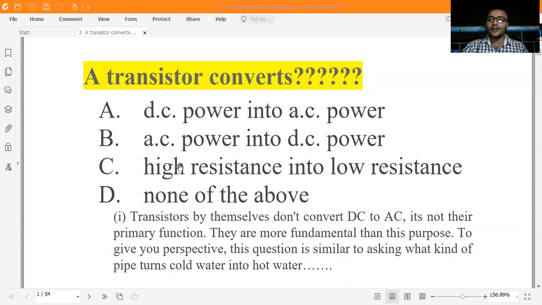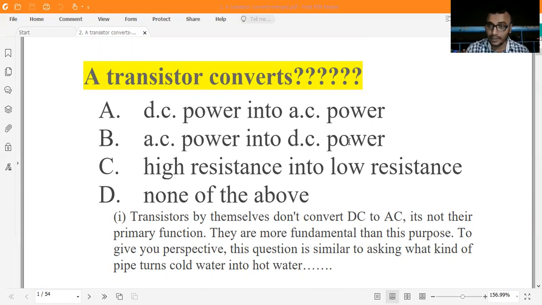Today, let us start our transistor chapters. Going through the questions, I found one question that is very interesting: a transistor converts... The options given were DC power into AC power, AC into DC power, high resistance into low resistance, and none of the above. But if you see it scientifically, none of the options is the correct option.